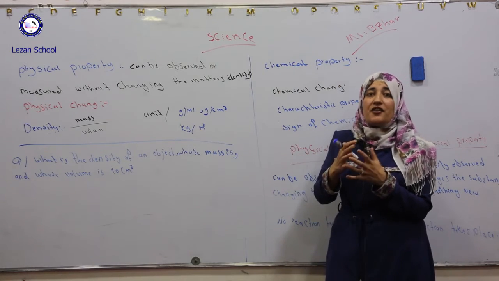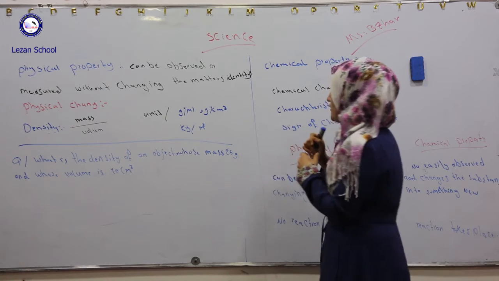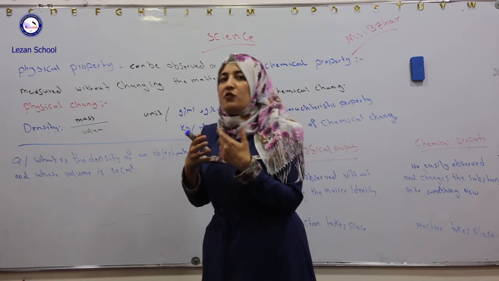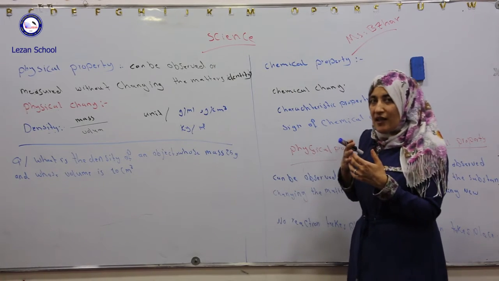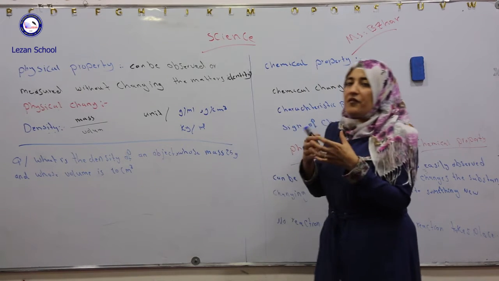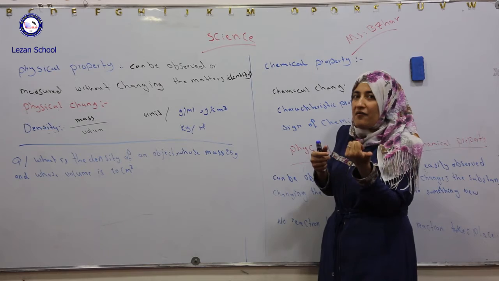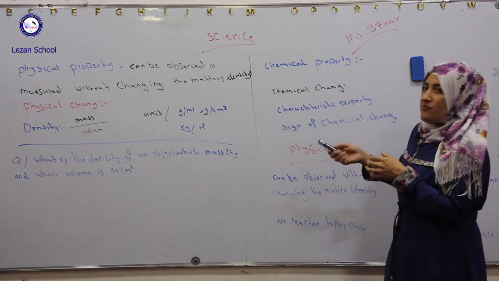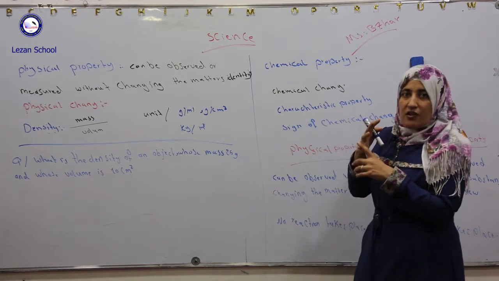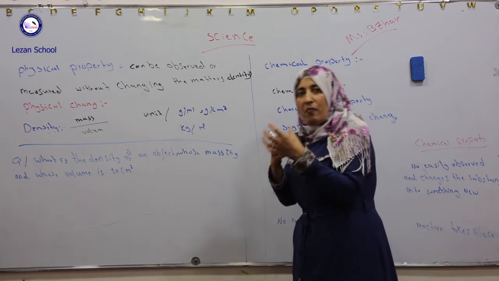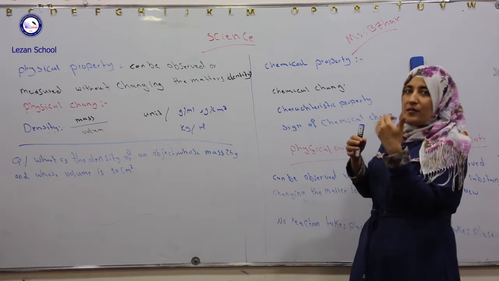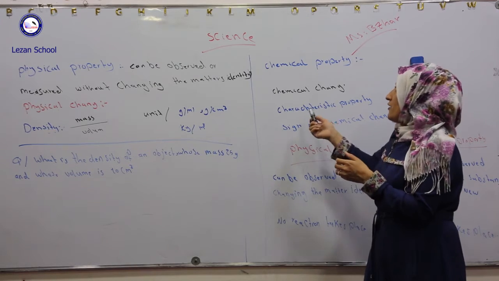What is the meaning of reactivity? It is the ability of a substance, or of two or more substances, to combine and form one or more substances that are different from the substances we had before. This new substance differs from the original substances.